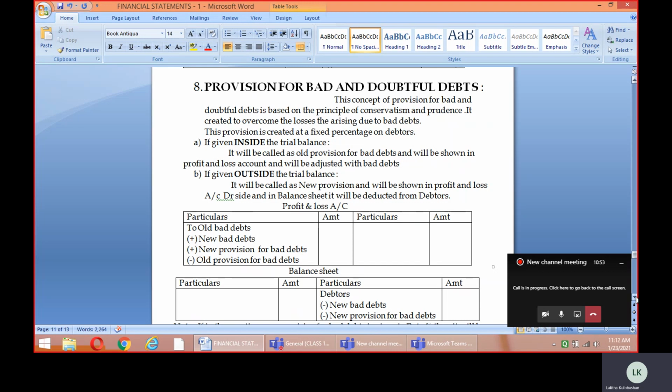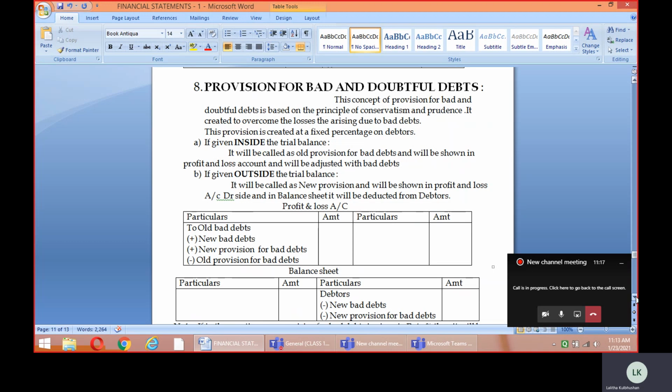Now here we can see, if the provision for bad and doubtful debts is to be created, what are we supposed to do while preparing the financial statements? Again there arise two concepts in the case of this provision: one is if it's given inside the trial balance, and the second is if it's given outside the trial balance.